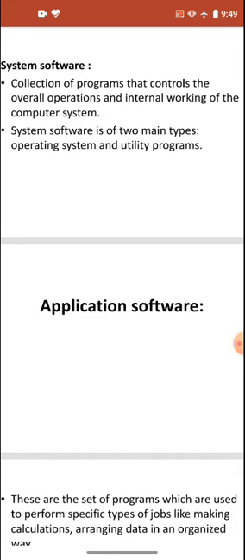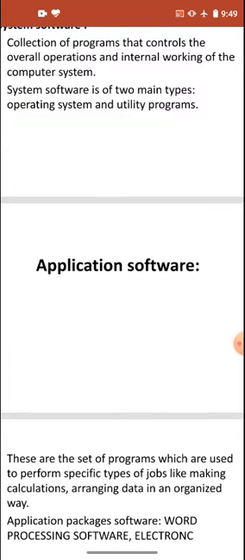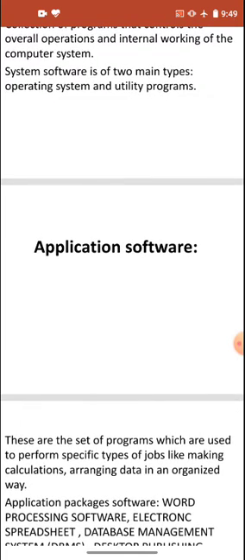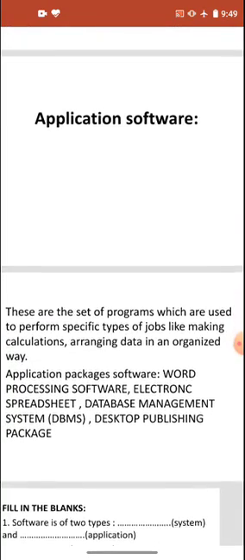So like this it works: hardware, then upon the hardware we have the operating system, and upon the operating system we are working on application software, and after application software we are the user. So the user is working on the application software, which is working over the operating system, and the operating system is working upon the hardware. Like this it works.